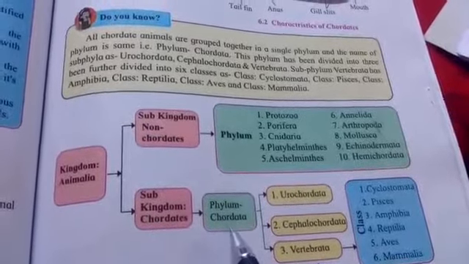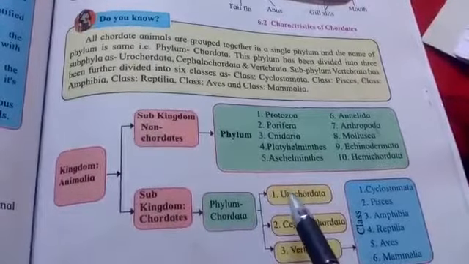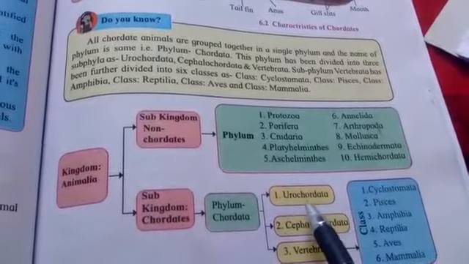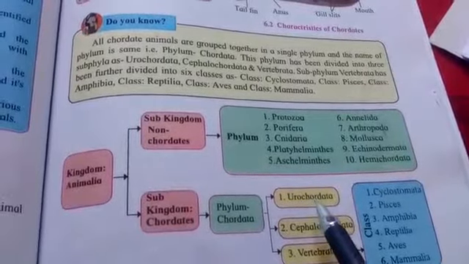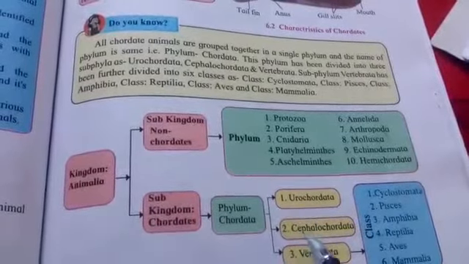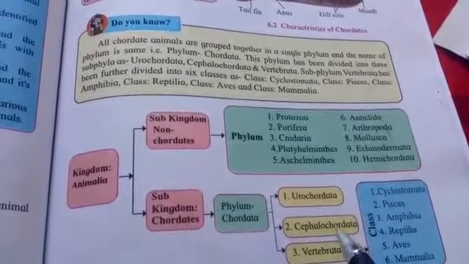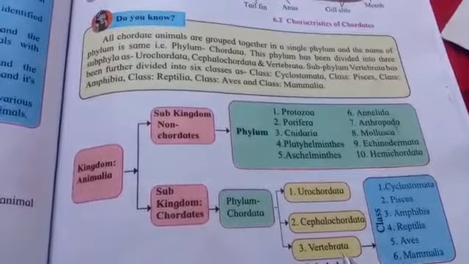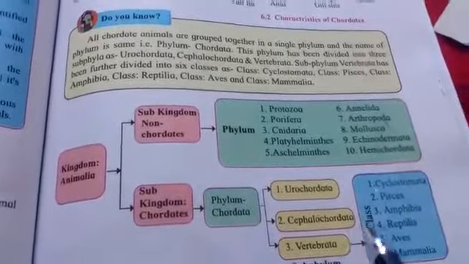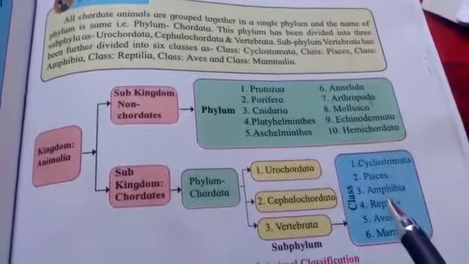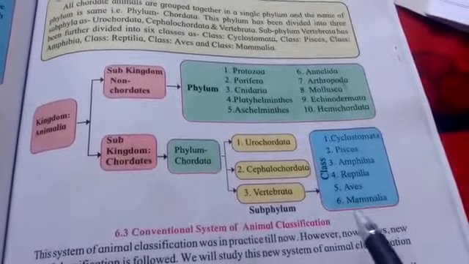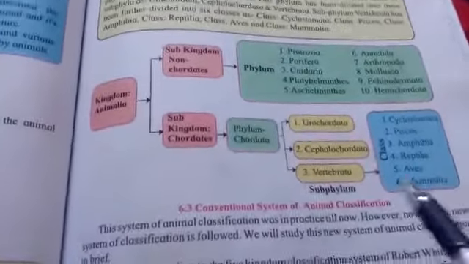And then this phylum Chordata is further divided into the subphylum Urochordata. So in this Urochordata, notochord will be present only in the larval stage, and that too only in the tail region. In Cephalochordata, notochord will be present from head to tail region, from larval stage till adult stage. Then in Vertebrata, notochord will be replaced by vertebral column, and then this Vertebrata is further divided into Cyclostomata, Pisces, Amphibia, Reptilia, Aves and Mammalia. So we human beings belong to this class Mammalia.